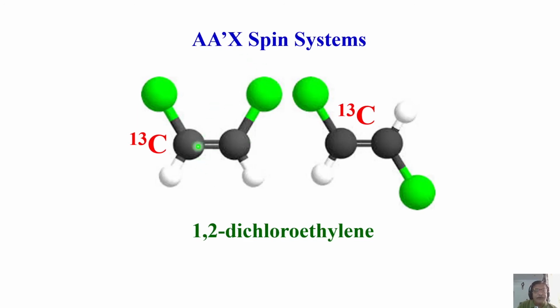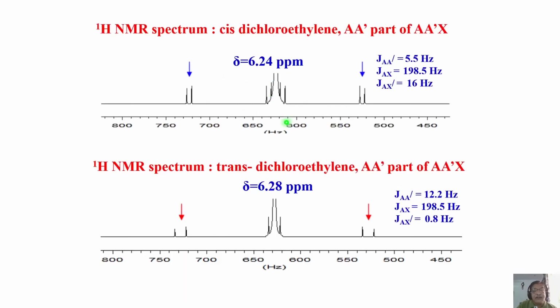Now when the symmetry is broken, what about proton-proton coupling, AA coupling? That is also visible. This separation tells me the AA coupling. Please understand. Now the analysis of this you have to understand slightly in a different way. First, separation from this center to this center gives you carbon-proton coupling. Carbon which is directly bonded to proton, you'll get CH coupling.